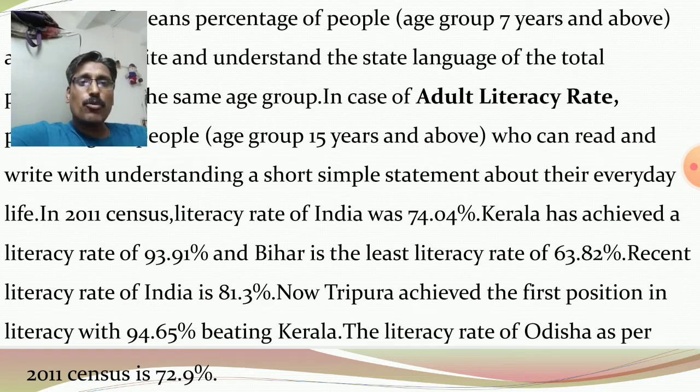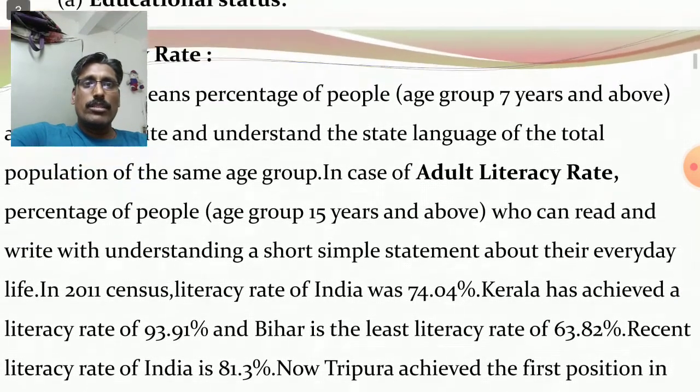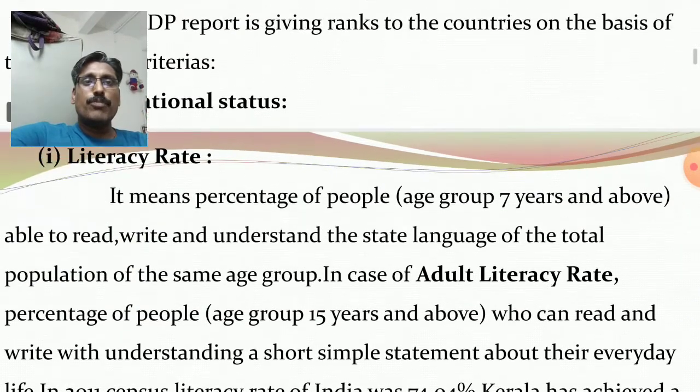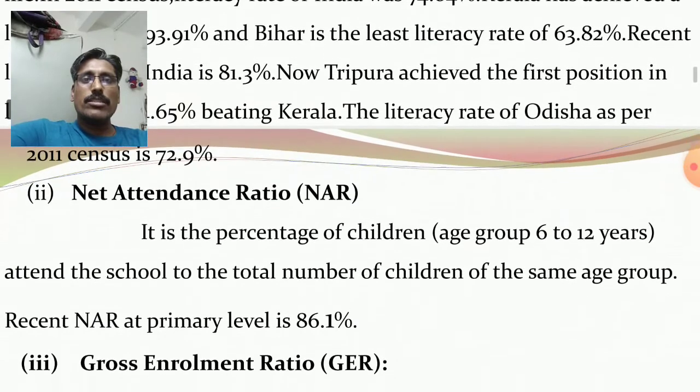The literacy rate of Odisha as per 2011 census is 72.9%. So it is the first component of the educational status, it is literacy rate. Second one, we consider net attendance ratio.